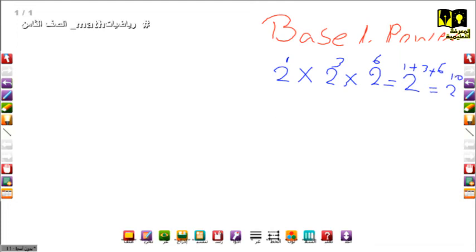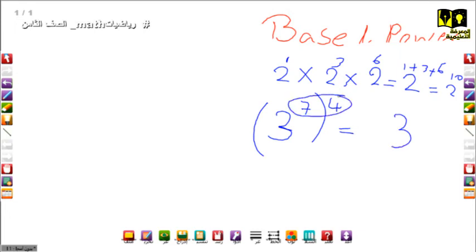Okay? Another example for multiplying the powers, let's write 3 to the power 7, raised to the power 4. So here we just multiply the powers together. So 4 times 7 is 28. So simple, and this question is repeated many times in your final exam. So be ready for these questions.